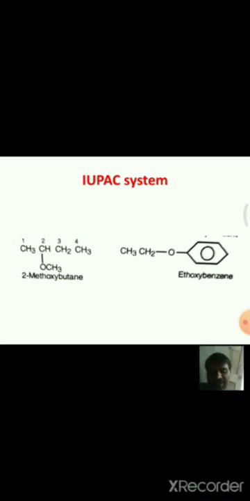See here some more examples. This is the molecule. See here, this methyl group is attached and this group is attached, and the methoxy, this ether, is attached to the second position of this butane, hence the name is 2-methoxybutane. The name of this molecule is 2-methoxybutane.